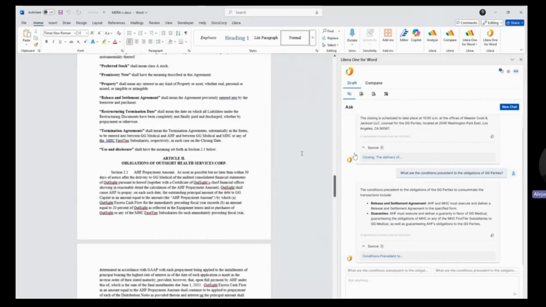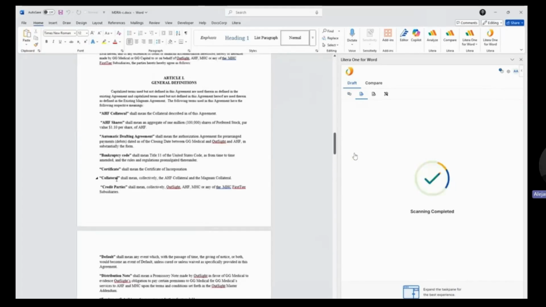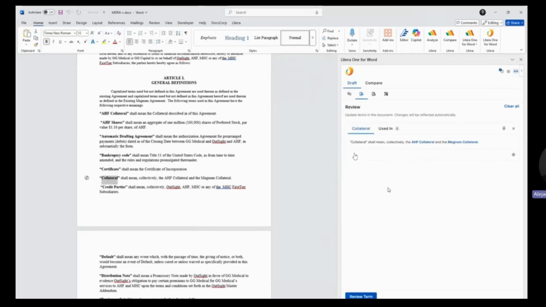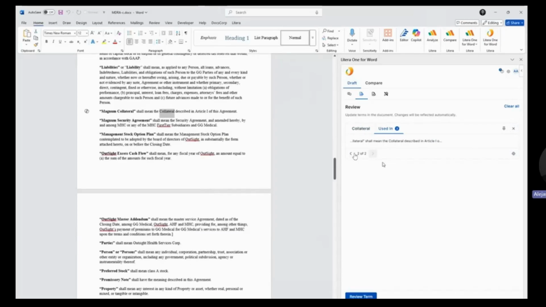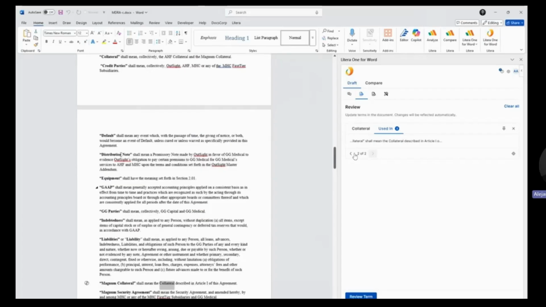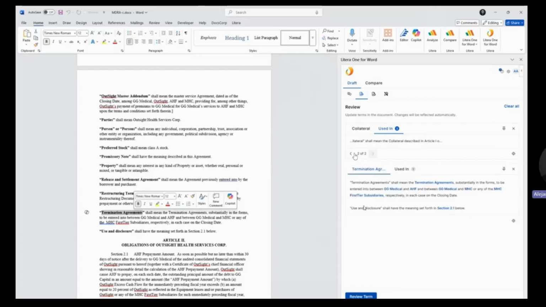Another helpful option that's available within Litera Pro is the ability to review terms going forward. The way that this works is we can highlight a term, and this is going to give us more of an understanding of how this information is being used throughout the document. So here I highlighted the term collateral, and I can see where in the document this is being used. And I have the ability to go back or maybe search for additional content. Let's say I want to identify a bit more in terms of a definition for the term termination agreements. I can highlight it, click on review term, and I can see how it's defined and again, how it's being used throughout our document.